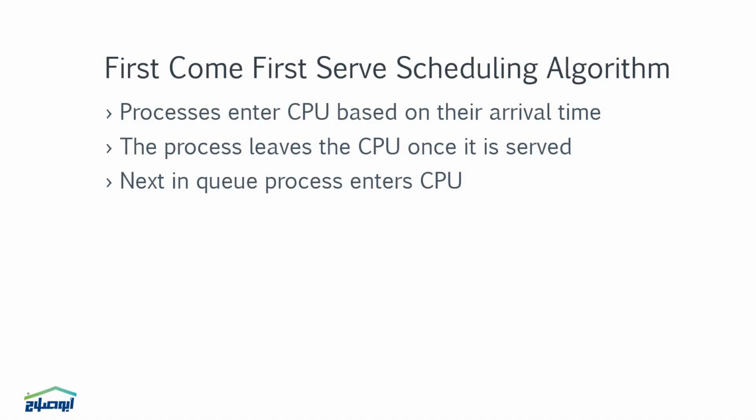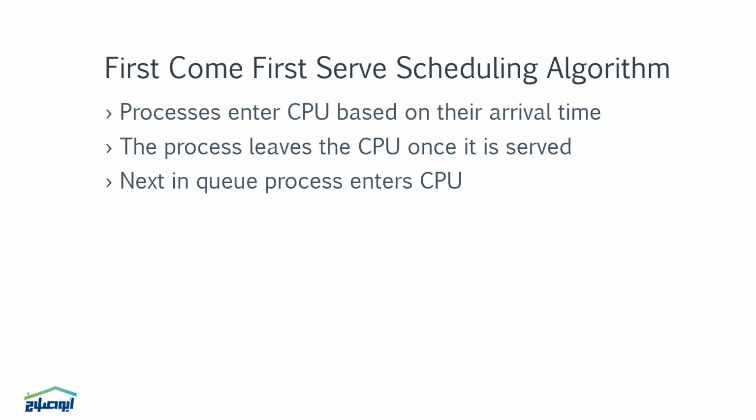First Come First Serve, FCFS, scheduling algorithm. First Come First Serve is a non-preemptive scheduling algorithm that schedules processes based on their arrival time. The algorithm states that the process that requests the CPU first is allocated the CPU first. It is implemented by using the first in, first out queue.